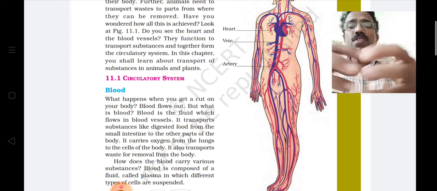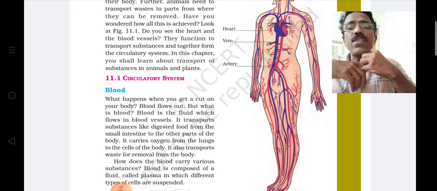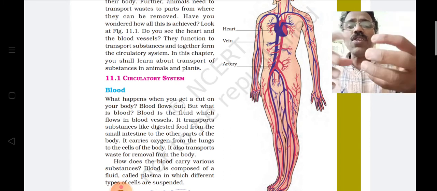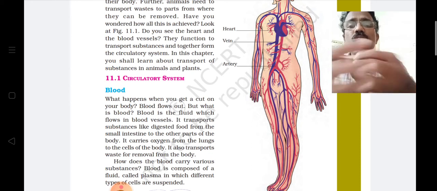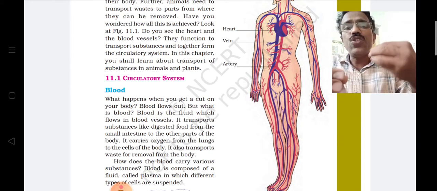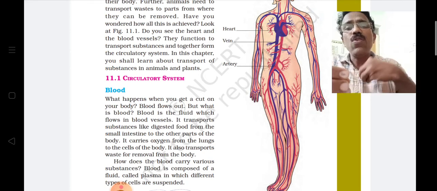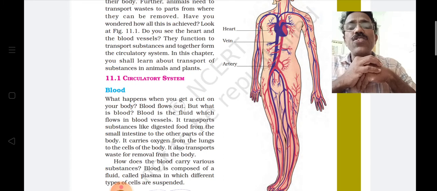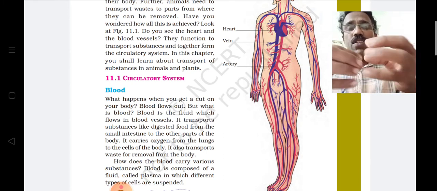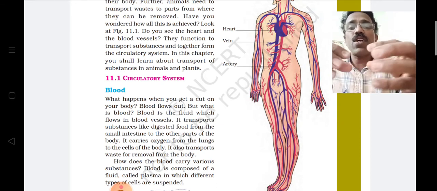During that process, which products are formed? Carbon dioxide and water. Okay, and cells release this material into the blood. So blood carries these waste materials to the lungs. Carbon dioxide is carried to the lungs where it is released, and likewise when cells perform their functions, some other waste materials are produced.